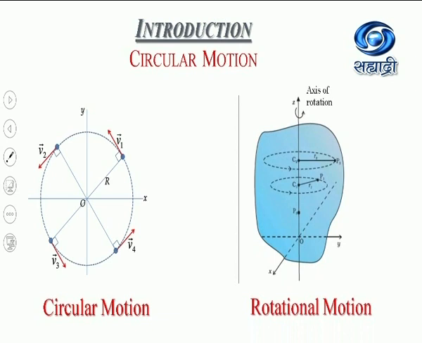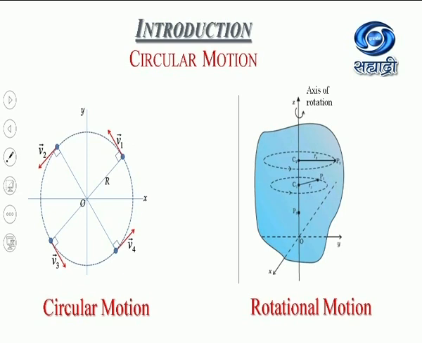And rotational motion is the motion of a rigid body about an axis of rotation passing through the body and perpendicular to the plane of rotation. Here, this rigid body is rotating in the XY plane, where the axis of rotation is perpendicular to this plane. When this rigid body is rotating, then different particles of the body, that is P1, P2, are revolving in horizontal circles of radius R1, R2, etc. Okay, so the plane of rotation here is horizontal.